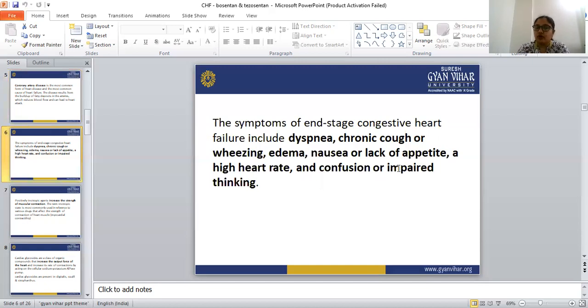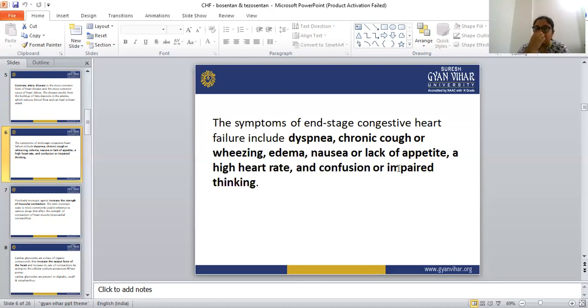The symptoms of end-stage congestive heart failure include dyspnea, chronic cough or wheezing, edema, nausea or lack of appetite, a high heart rate, and confusion and impaired thinking.